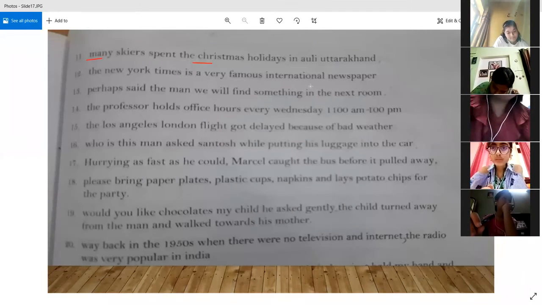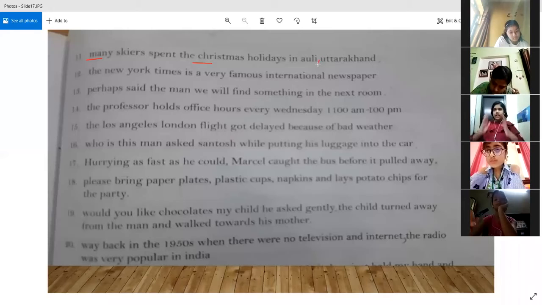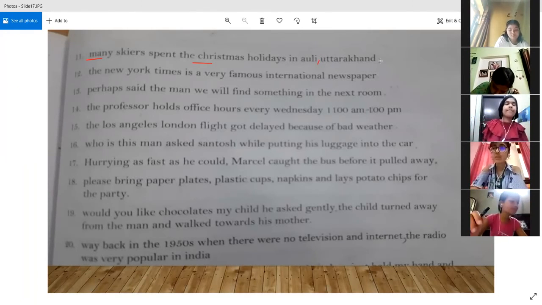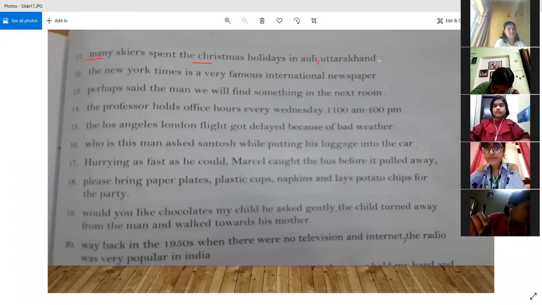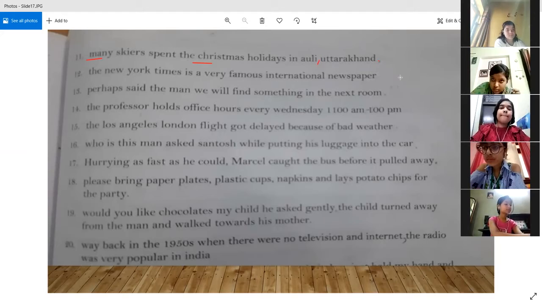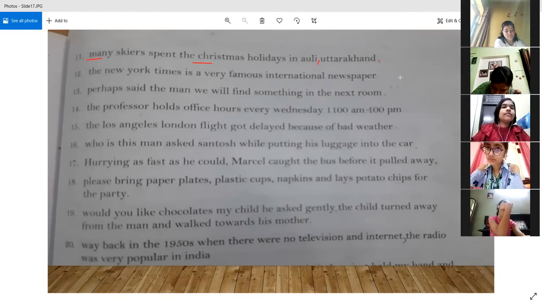And remember one more thing, that when we are writing a small place and then a bigger place, we put a comma. For example, if we want to write Prayagraj, Uttar Pradesh, then after Prayagraj, we are going to put a comma and then we are going to write Uttar Pradesh. If we are writing three things, something bigger than that, then we have to put a comma again. Prayagraj, Uttar Pradesh, and maybe then India. If we are going from small to big, we have to put commas like that.